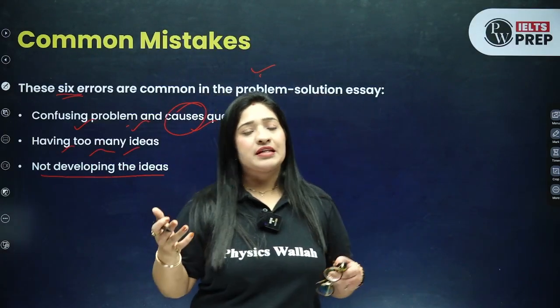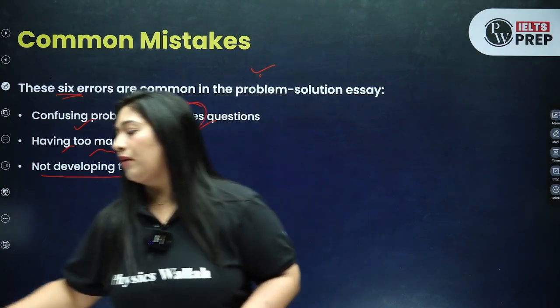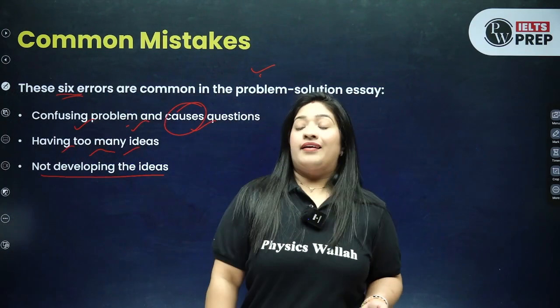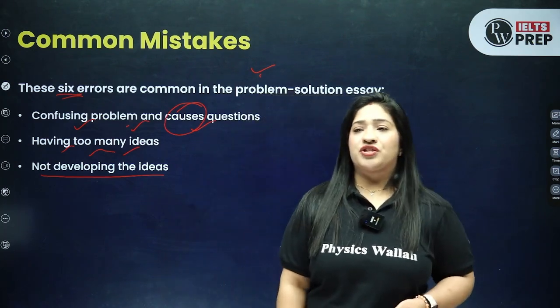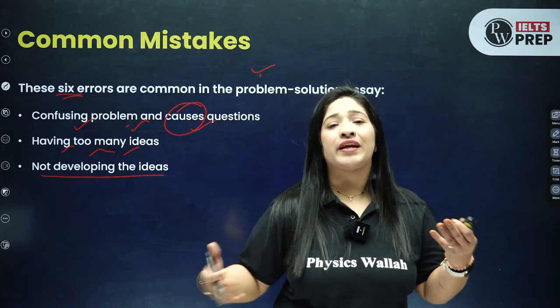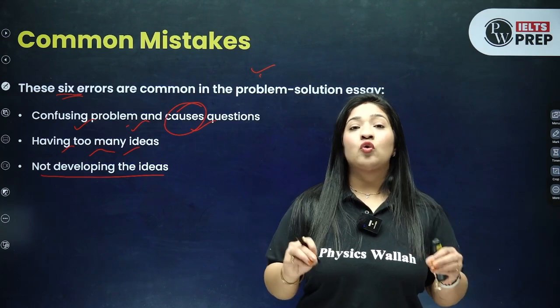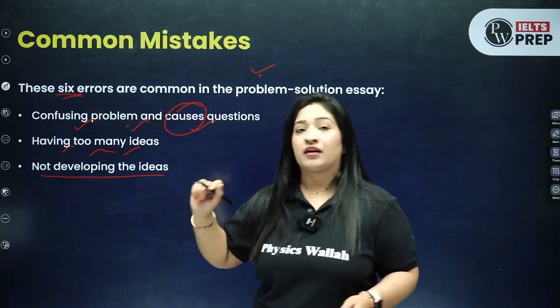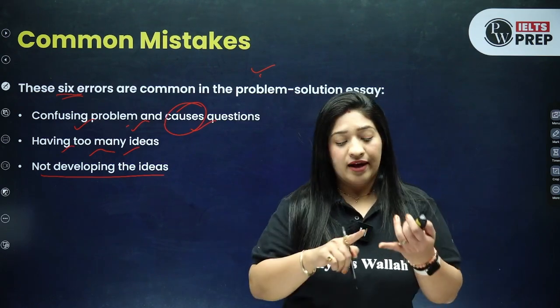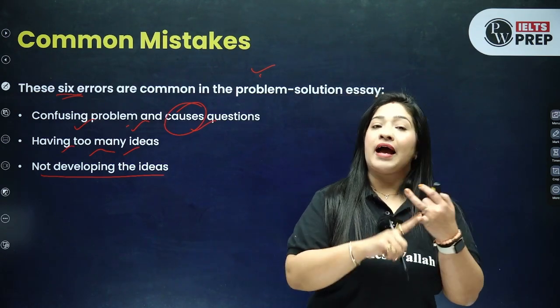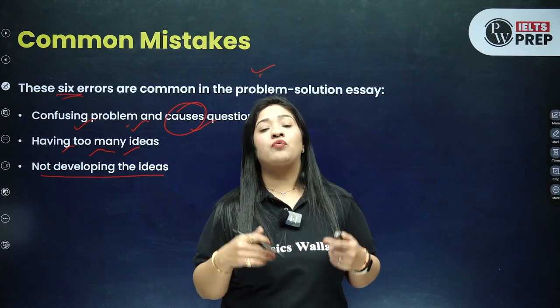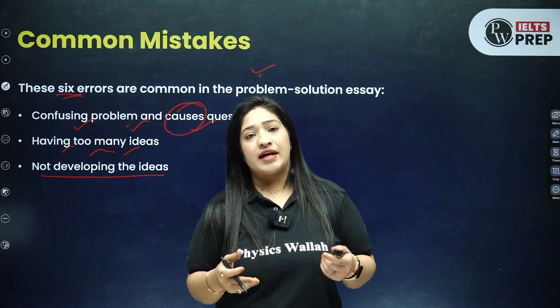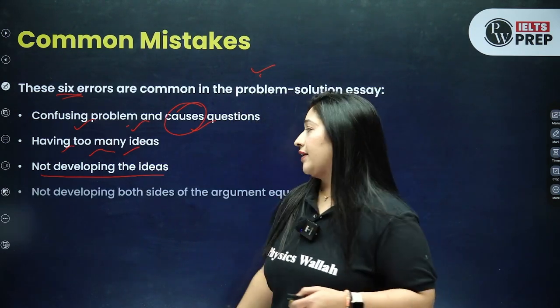So let's suppose अभी हमने discuss किया कि ठीक है, one of the problem faced by large city, this traffic congestion, and the reason behind is that there are too many cars on road. So writing too many cars on the road will not only help you. So make sure that you are developing that. Now you know how to develop that by adding the explanation, by adding the example, right? So make sure whatever the reasons you are writing in your essay, you are developing the ideas as well.